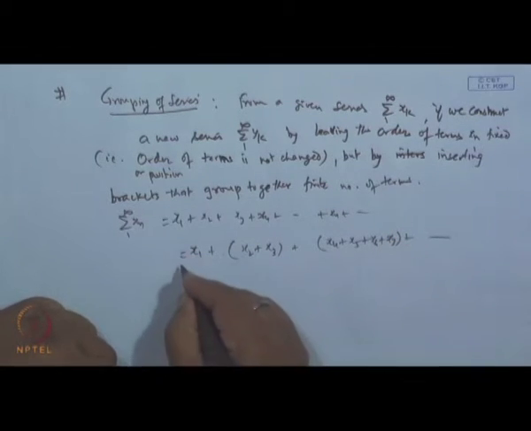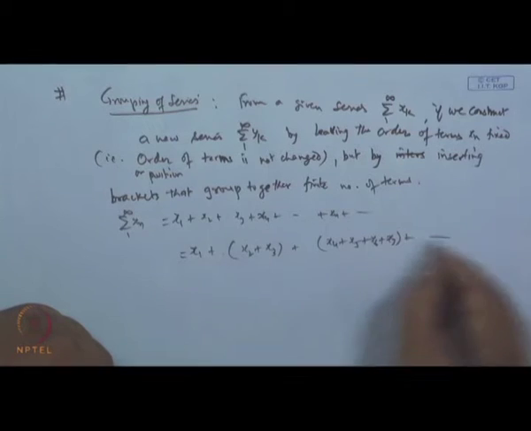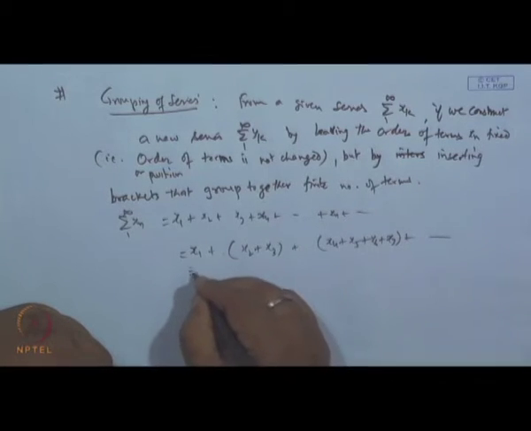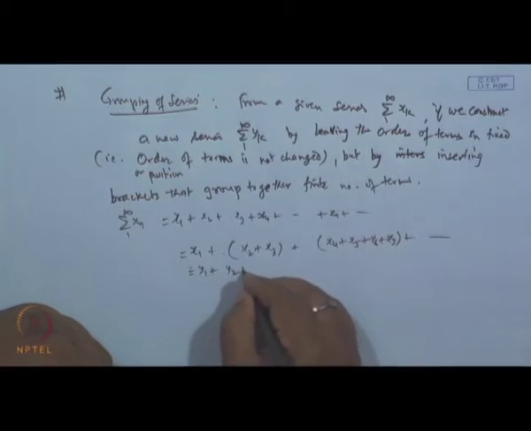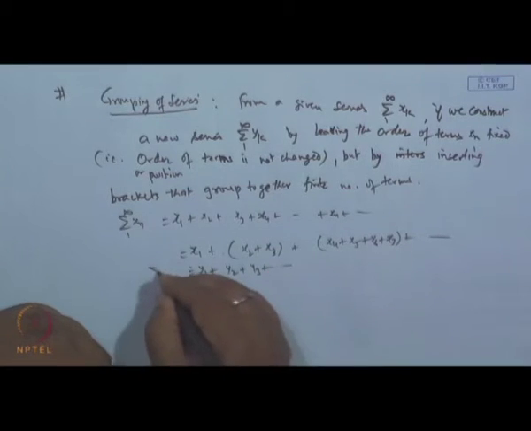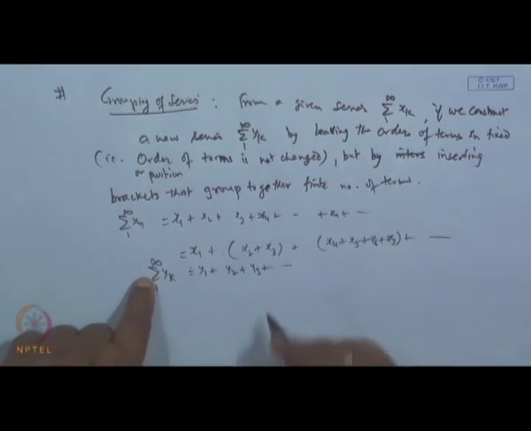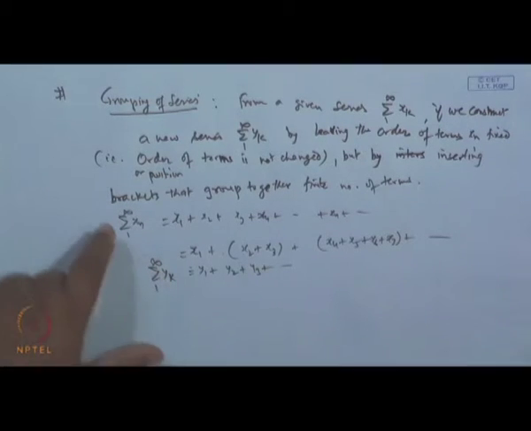So this new series which is obtained is equivalent to y 1 plus y 2, which is equivalent to y 1 plus y 2 plus y 3 and so on. So this series, sigma y k, k is 1 to infinity, is called the grouped series corresponding to x n. A new series is obtained. Now the nature of these two series will remain the same.